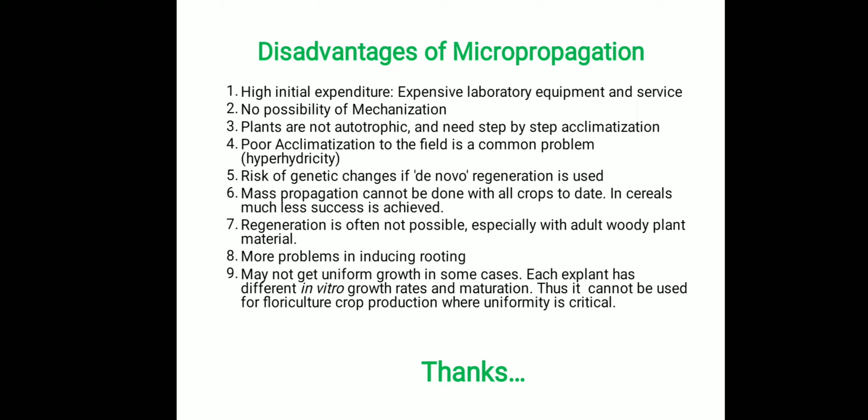And there is a risk of genetic changes such as somaclonal variations that may possibly occur. Usually it will occur in less than 2 to 3%. The mass propagation cannot be done with all crops to date. Only a couple of crops respond well to micropropagation. Especially in cereals, much less success has been achieved. The regeneration is often not possible, especially from adult woody plant material. And many plants show problems in the root induction stage of micropropagation.